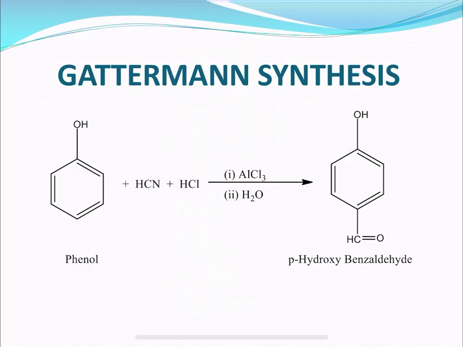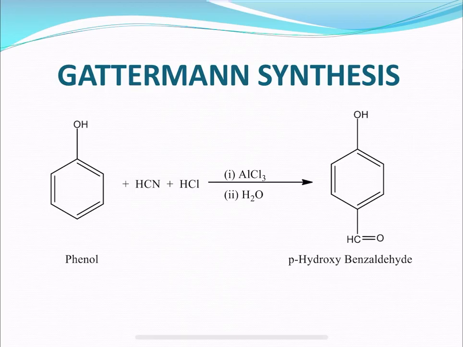If the reaction is carried out at lower temperatures, we get ortho hydroxyacetophenone, whereas the para isomer, para hydroxyacetophenone, predominates at higher temperature.